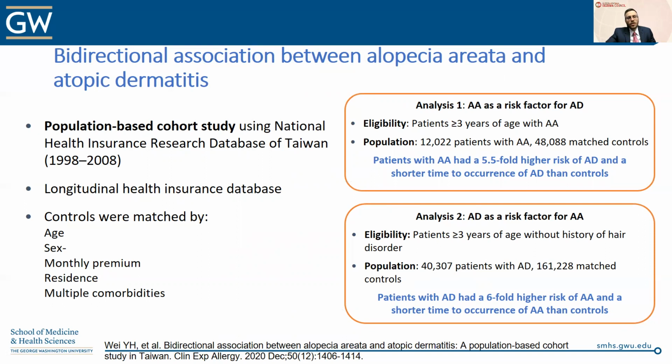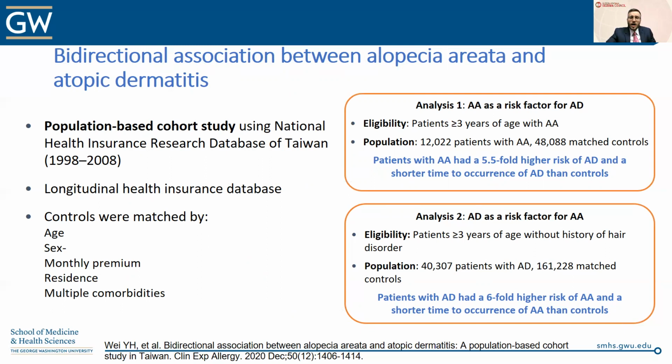So this is a longitudinal population-based cohort study using a health insurance database from Taiwan. Now, there are always some challenges about classification bias from those kinds of health insurance databases, but there's a very large, well-powered longitudinal cohort and a well-designed matched control subset of patients. In their first analysis, they looked at whether or not alopecia areata was a risk factor for atopic dermatitis.